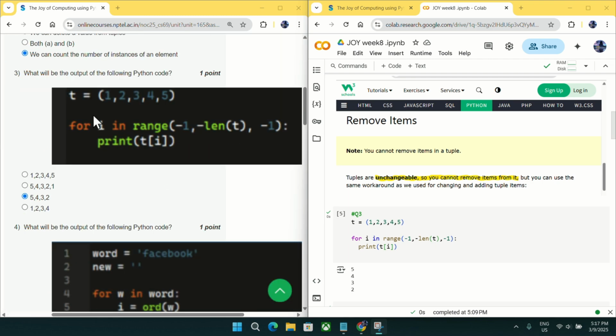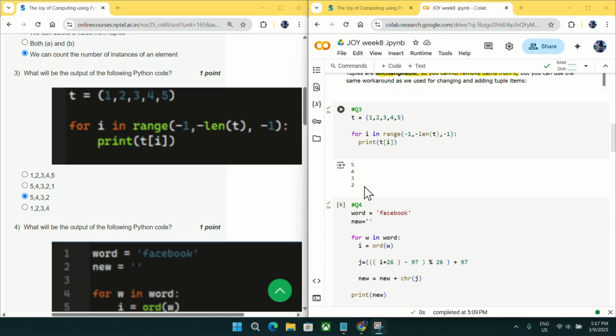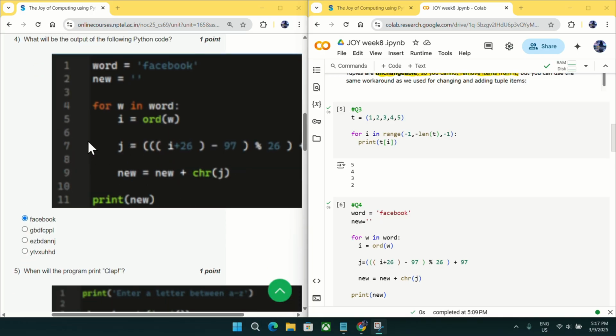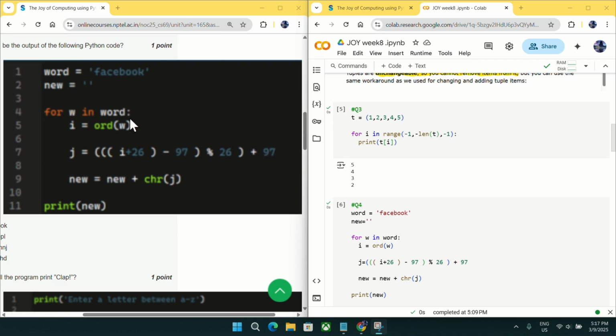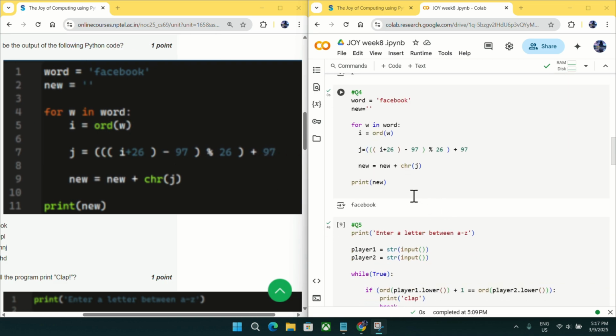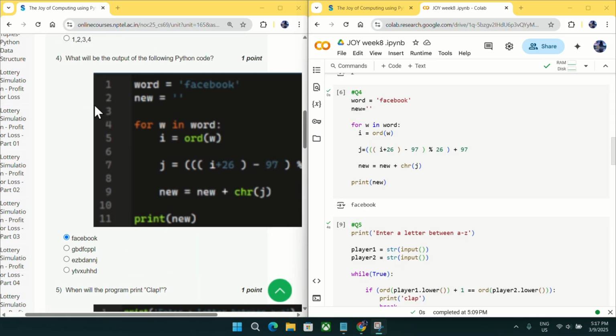Coming to question number 3, what will be the output of the following Python code? So this is the Python code I copied here on my right hand side. And if we execute, output will come as 5432. So mark option C as an answer for question number 3. Going to question number 4, what will be the output of the following Python code? I have copied this Python code on my right hand side, and you can see output is coming as Facebook. So mark option A, Facebook, as an answer for question number 4.